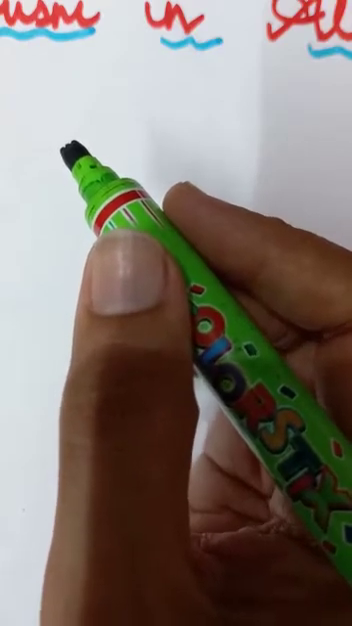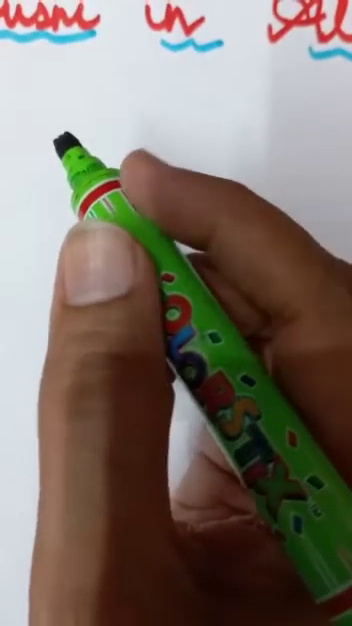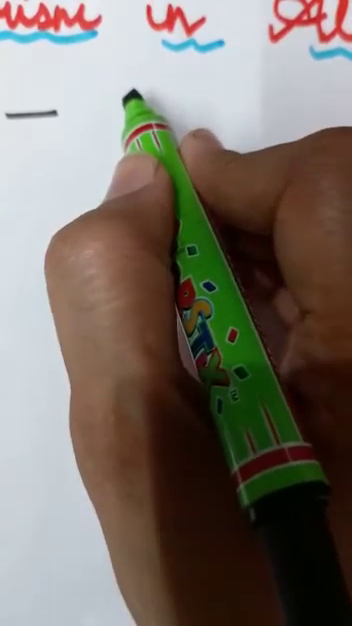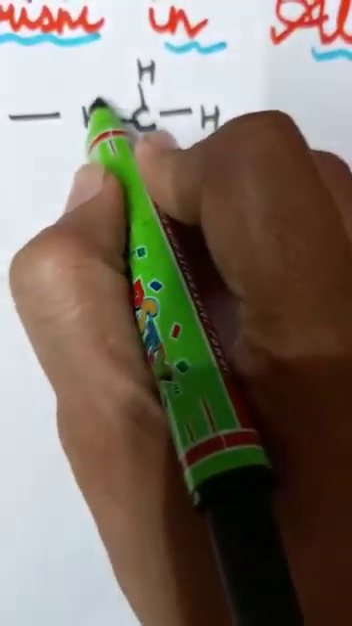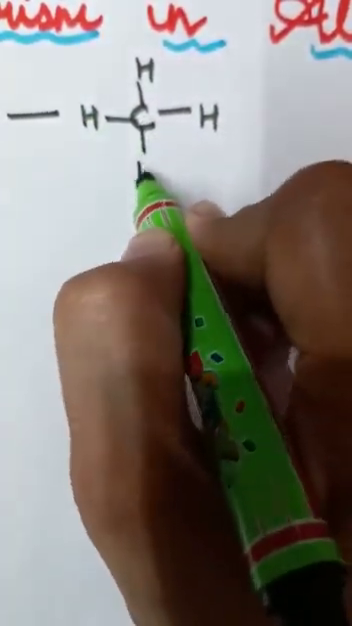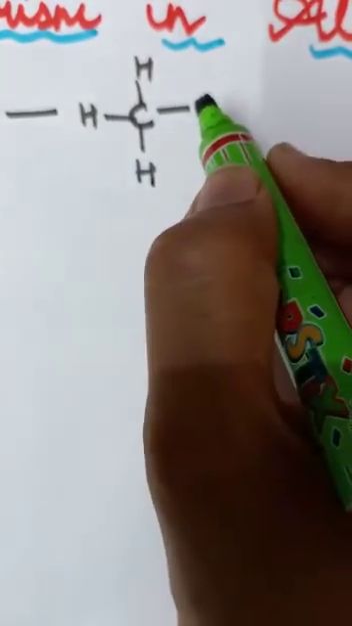So let's start, students. First we will start with methane. If I say draw the structure of methane, what will we do? We will draw it in this manner, CH4. It means carbon, and here you just draw hydrogen, because carbon is tetravalent. So in this manner you can draw it for methane.